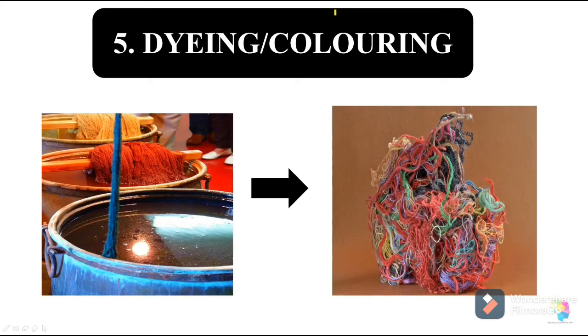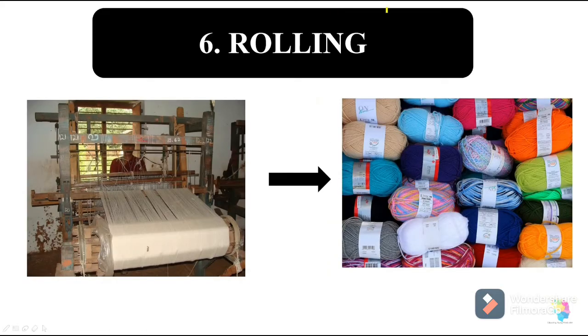And the last step is rolling. Rolling means fibers are then rolled into yarn, and longer fibers are used for making woolen sweaters, and shorter fibers are used for spinning and weaving woolen clothes. So you know, fibers are converted to yarn, and then yarns are converted into fabrics. So this is the process.